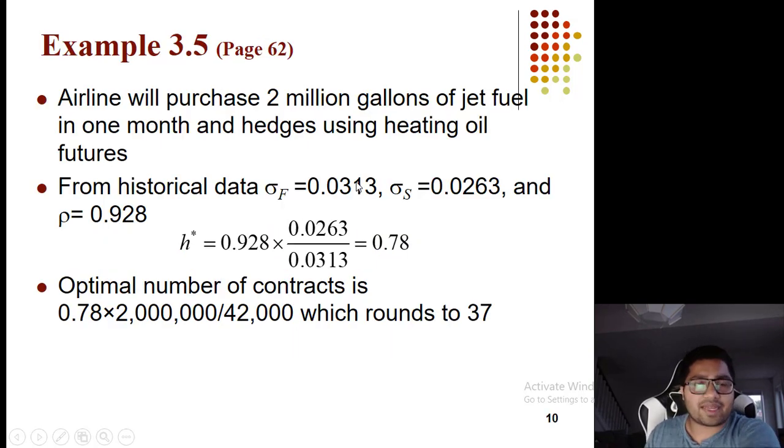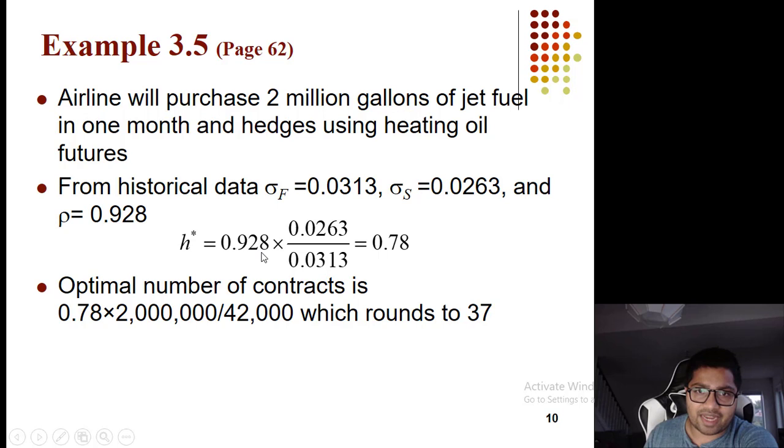So they have given an example. An airlines will purchase 2 million gallons of jet fuel in 1 month and hedge using, let's say, crude oil, heating oil futures. From historical data, they have found out that standard deviation of futures is 0.0313, so 3%. Standard deviation of spot is 2%, and correlation between them is 92%.